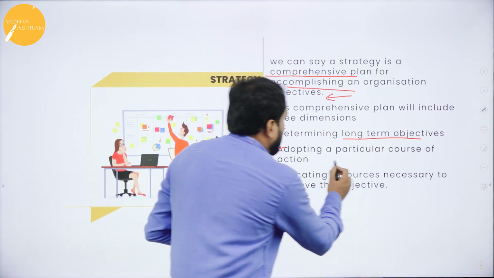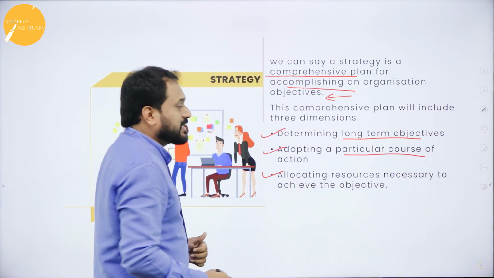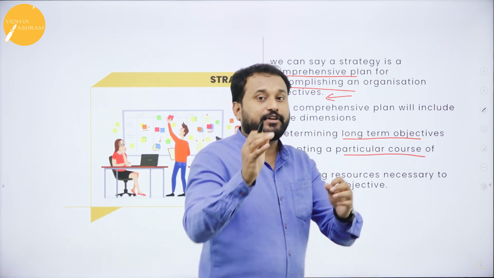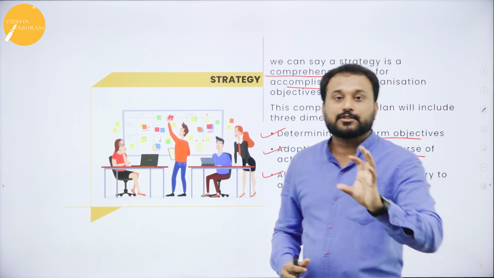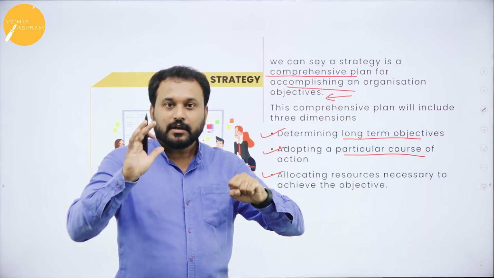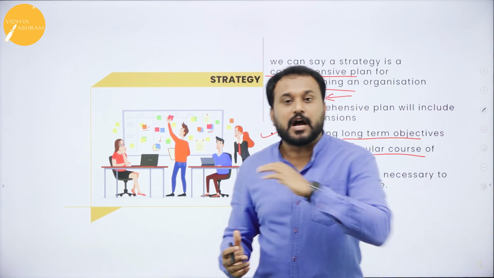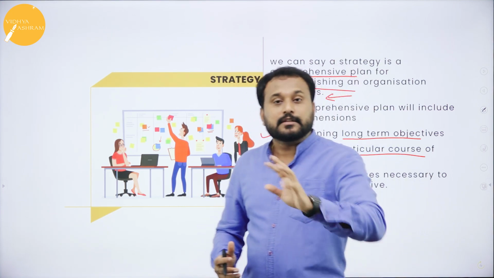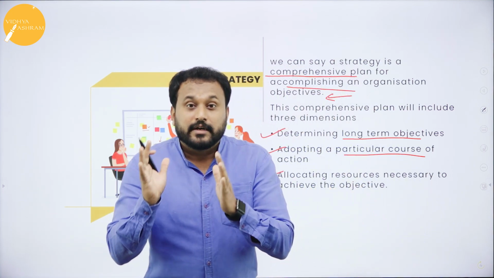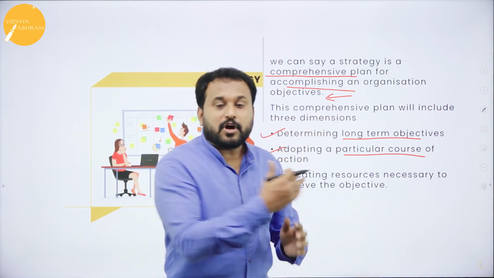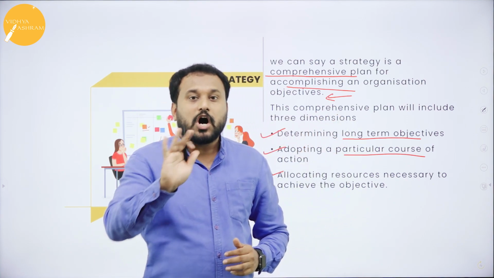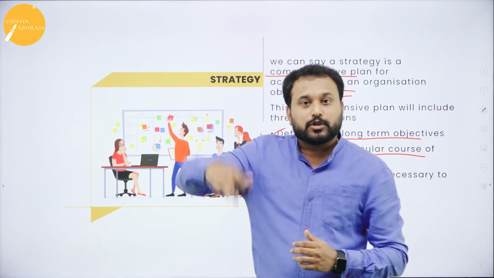The next thing is adopting a particular course of action. That means whichever will benefit the company, they will take that strategy. So what is our objective? Maximizing profit. You will have a question, sir, how to maximize profit? I'll tell you, there are so many ways. Increase the sales, profit will be more. Or reduce your total cost.